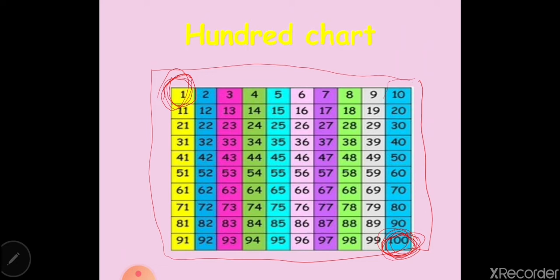And on this side I can see that all the numbers have 0 on the right side. They are 10, 20, 30, 40, 50, 60, 70, 80, 90. Okay, here your number is getting one more. You are moving one more step every time.